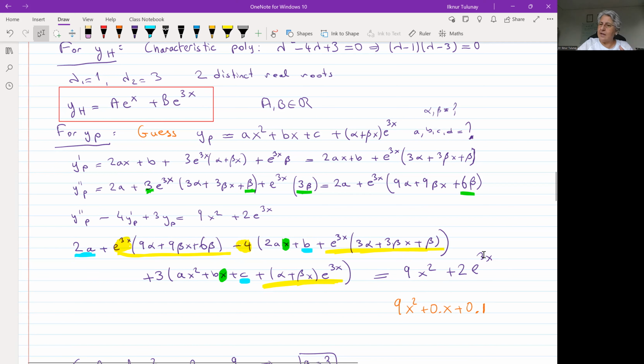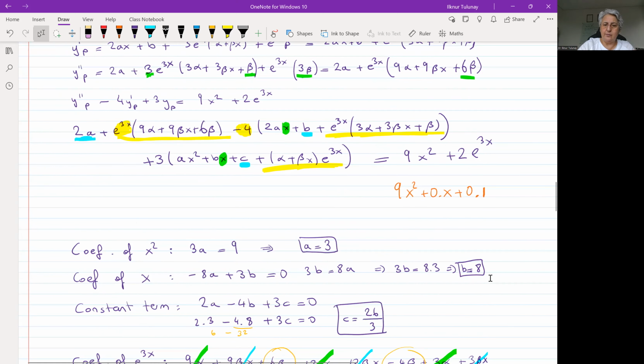So the right-hand side we will think of as 9x squared plus 0x plus 0, times 1, plus 2 times e to the 3x. Which means the coefficient of x squared will be 9, the coefficient of x will be 0, the coefficient of the constant term will be 0, and the coefficient of e to the 3x will be 2.